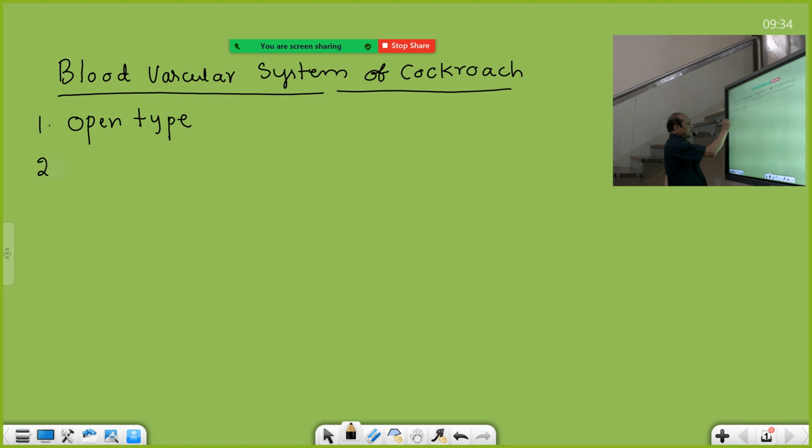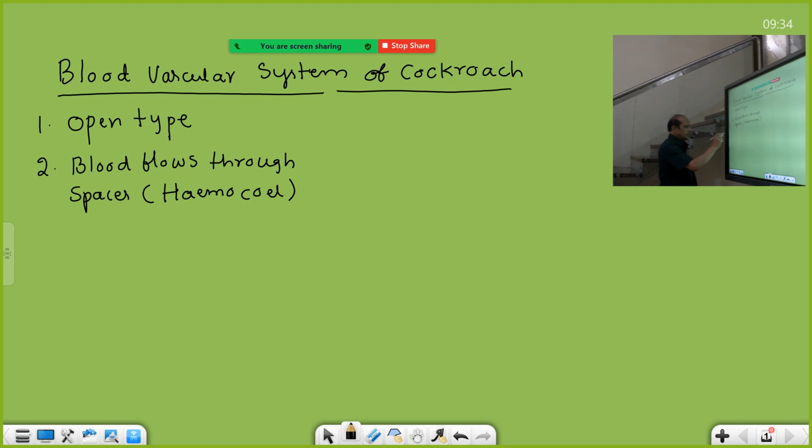Blood flows through spaces. In the bracket we can write down that space is nothing but hemocoel. Hemocoel means a cavity filled with blood. Hemo means blood, coel means cavity. So true body cavity is absent in the adult cockroach. So blood flows through spaces, that is why it is called open type of circulatory system.